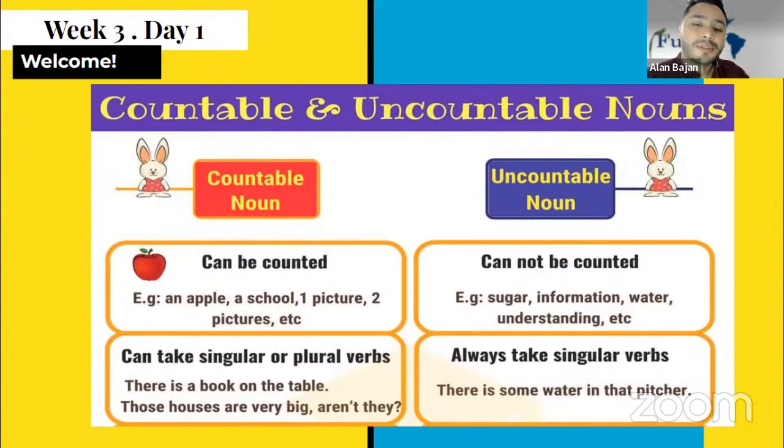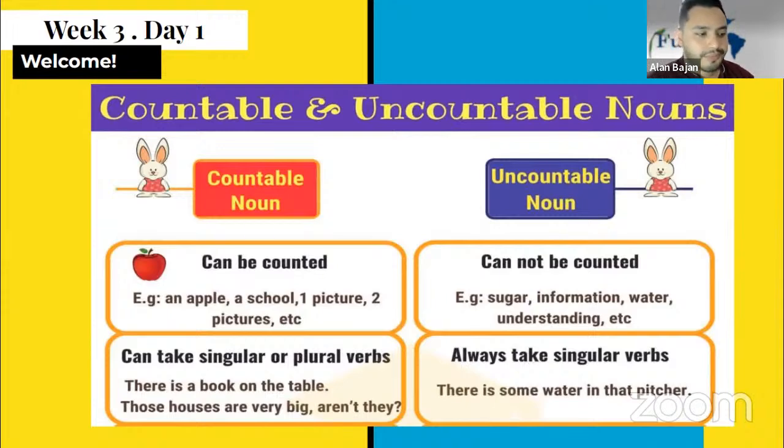But on the other side, there is another category, the opposite: uncountable nouns, things that we can't count. For example, sugar, information, water, and understanding. In uncountable nouns, we always use singular. We never pluralize uncountable nouns. For example, there is some water in the picture. Not, there are some waters. We can't pluralize uncountable nouns.